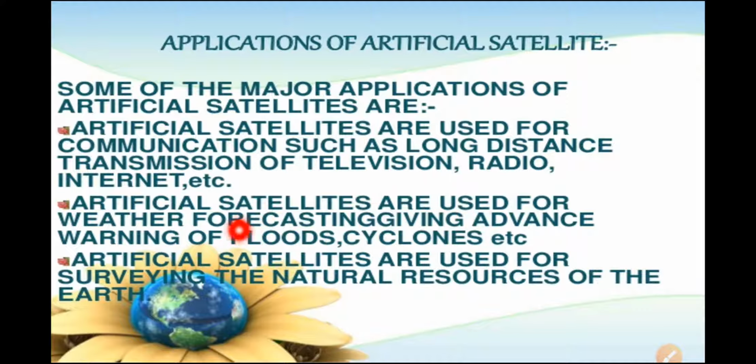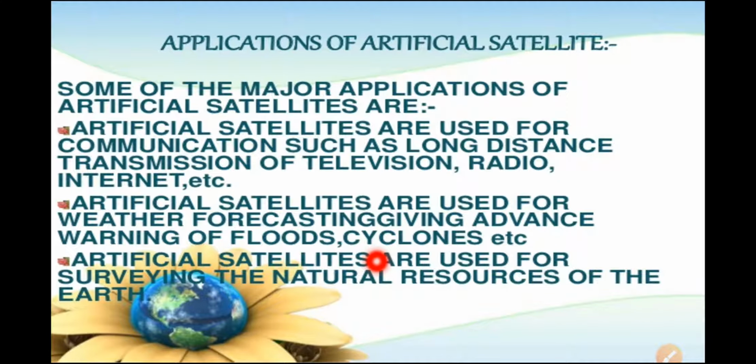Artificial satellites are used for weather forecasting, and advance warning of floods and cyclones. The satellite collects the information about weather and provides it to us. So in advance we can come to know where the cyclone is going to hit, where the flood situation is. All this information can be collected with the help of artificial satellites. And with the help of artificial satellites only, the cricket match which is going on in another country, we can see live at home by sitting in front of our TV. It is possible just because of artificial satellites.